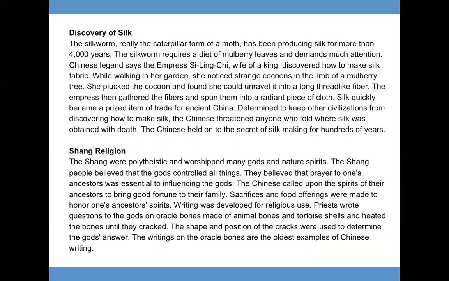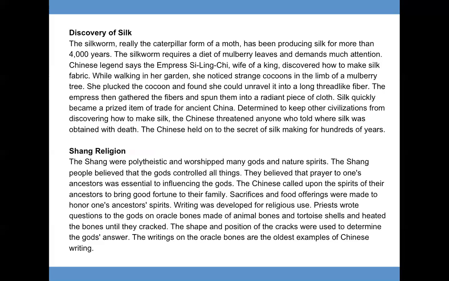Discovery of silk. The silkworm, really the caterpillar form of a moth, has been producing silk for more than 4,000 years. The silkworm requires a diet of mulberry leaves and demands much attention. Chinese legend says the Empress Si-Ling Qi, wife of a king, discovered how to make silk fabric. While walking in her garden, she noticed strange cocoons in the limbs of a mulberry tree. She plucked the cocoon and found she could unravel it into a long thread-like fiber. The empress then gathered the fibers and spun them into a radiant piece of cloth.